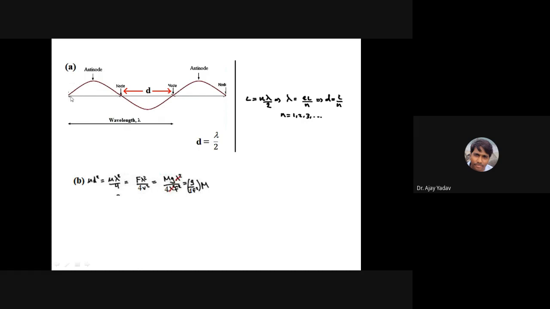If from this point to this point, this one complete wave is lambda, therefore d, this node to node distance, can be written as d equal to lambda by 2. So I replace d by lambda by 2. Therefore mu into d square becomes mu into lambda square by 4. Now can anyone tell me why I am writing this same equation as f into lambda square by 4 into mu square or d square?